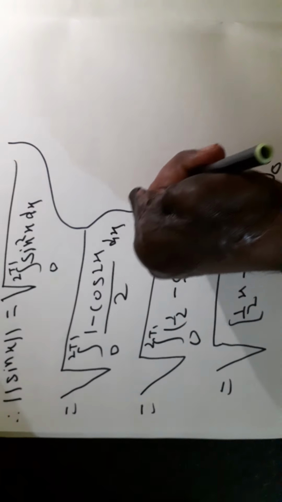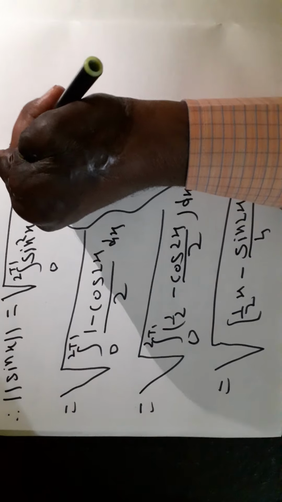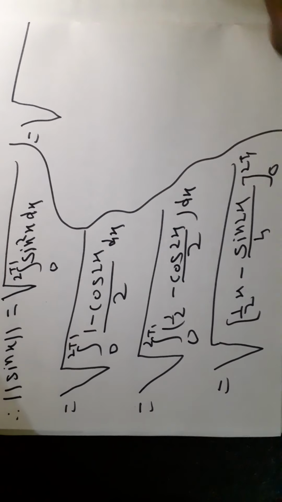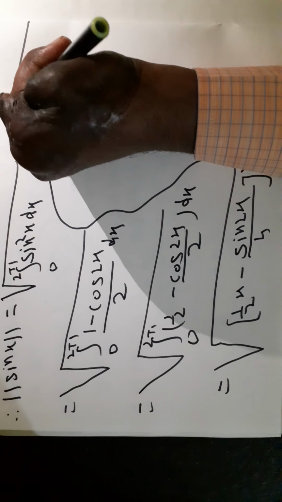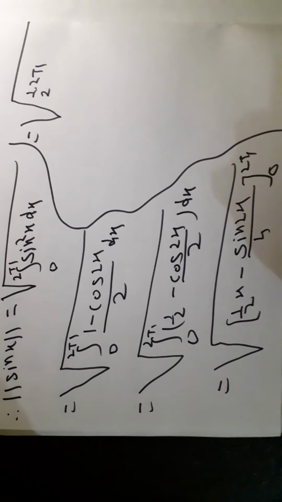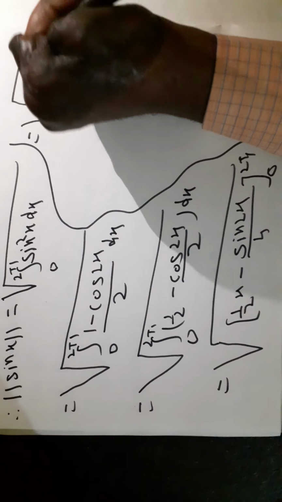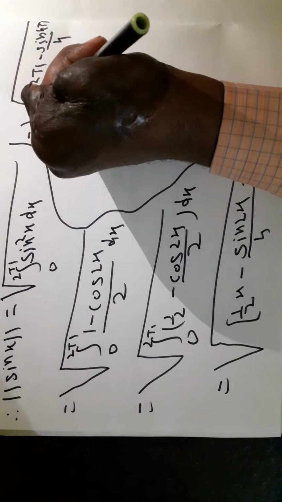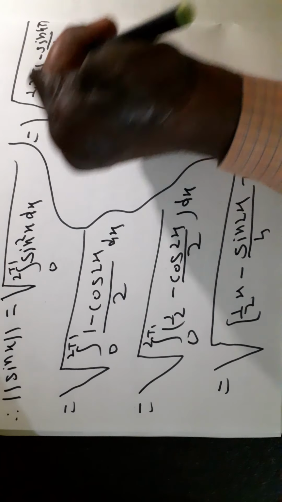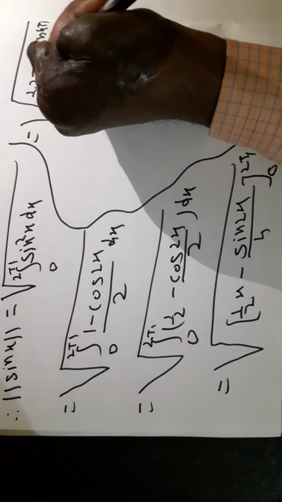This is equal to under root of half into 2 pi minus sin 4 pi upon 4 minus half into 0 minus sin 0 upon 4.